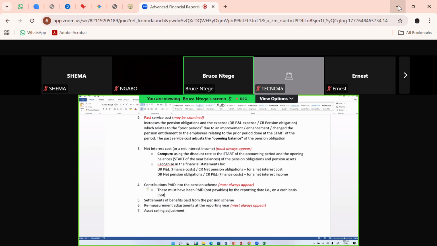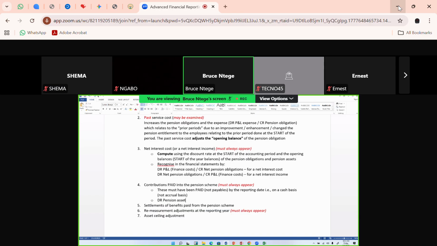So you don't say that I have not yet paid them because my cash flows are not well, because the boss has not yet signed off that cheque. That will now become accrual. So we don't recognize contributions that are payable into the pension scheme. They must have been paid, and if they are paid, in that particular case, the double entry is that we are going to debit them in the pension assets account.